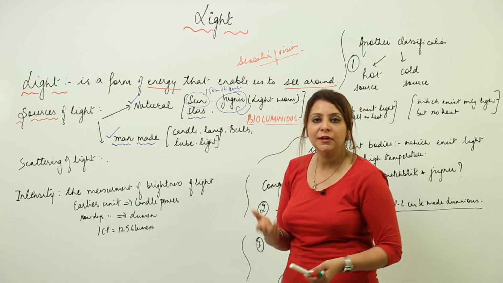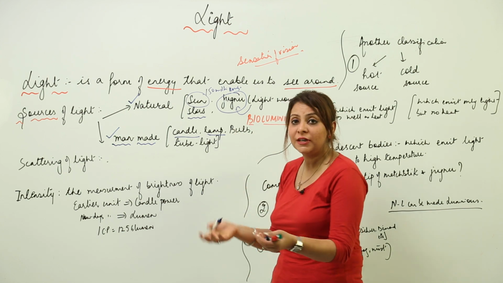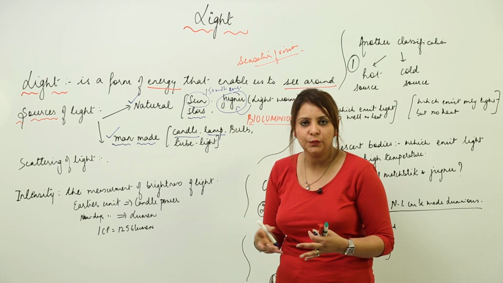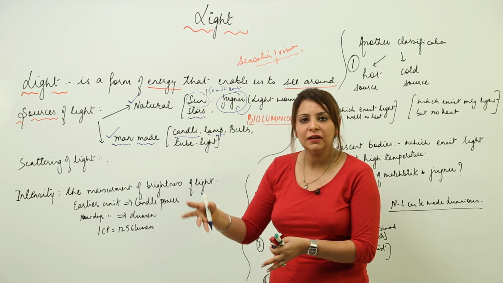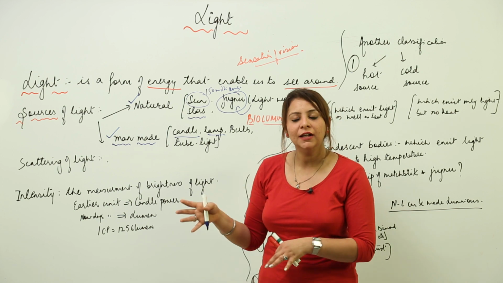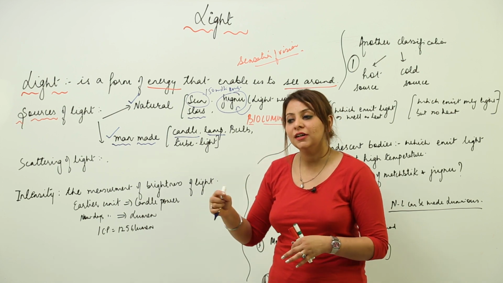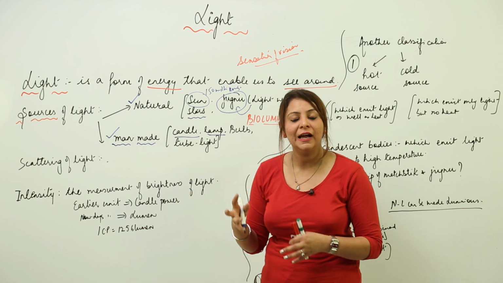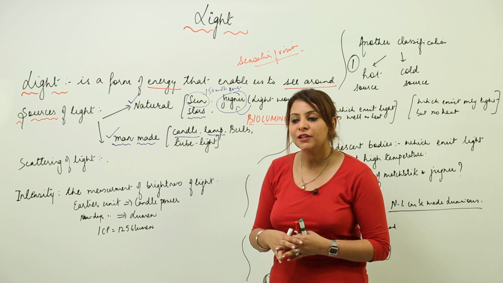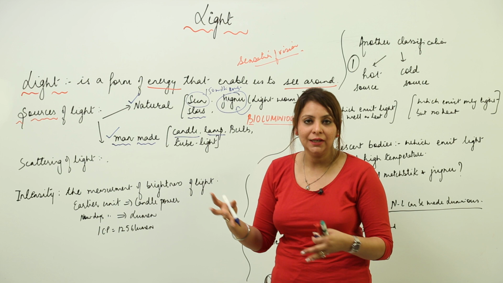So there are man-made sources also, like we have candle, we have lamp. You must have seen that we actually get a variety of candles. It is not a simple candle, we are getting a variety of candles. Like if you visit Nainital, you know that Nainital is actually famous for its candles. There you can see so many beautiful candles. So that means man has actually reached a peak where he can make anything artificially.